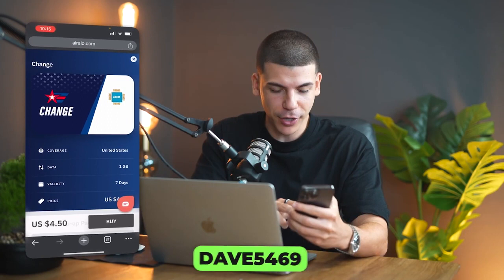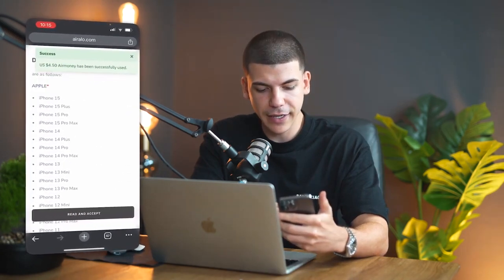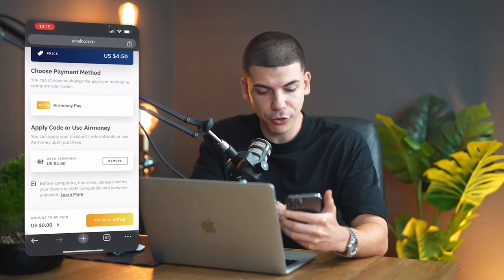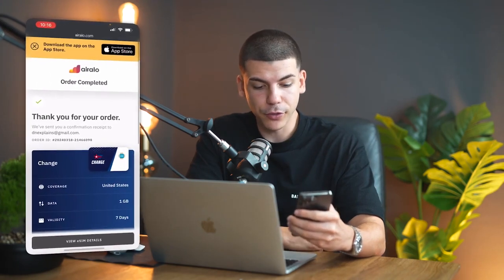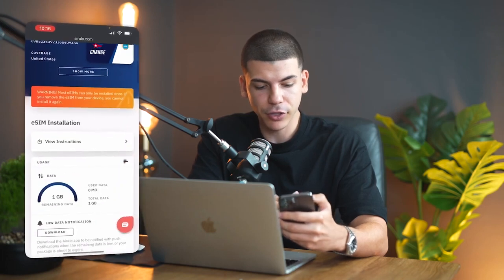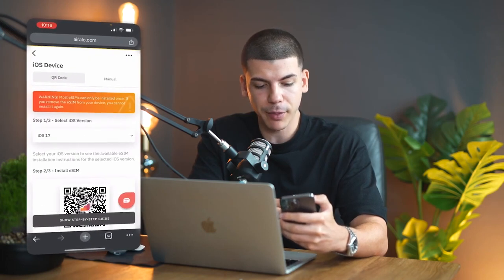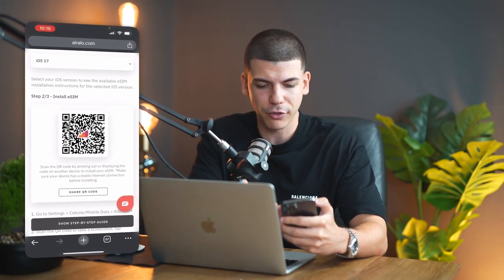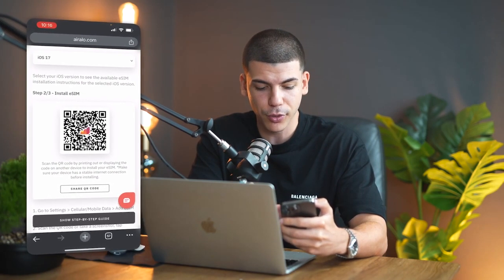And essentially you would just press buy, you would read and accept their terms of service and privacy policy, and then basically just pay. And once you do that, your order will be completed. So you will just click on view eSIM details, and you will just click on view instructions, and it's gonna show you step by step how to actually install the eSIM. But it's pretty simple. All you gotta do is basically just scan this QR code, and as you do that, the eSIM will instantly be installed.